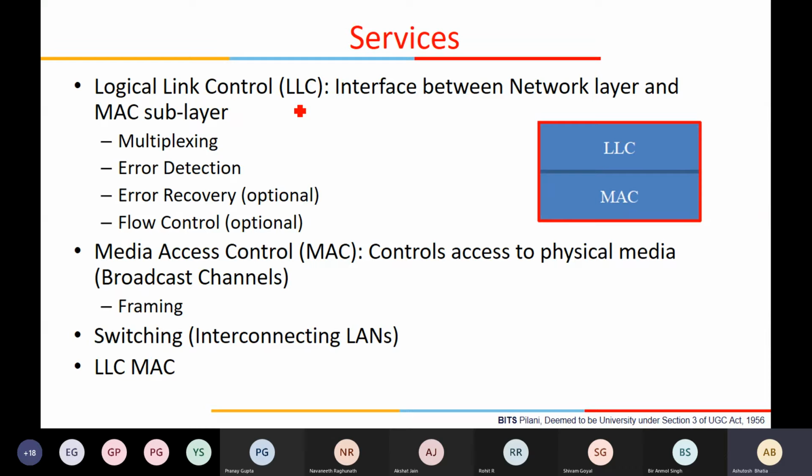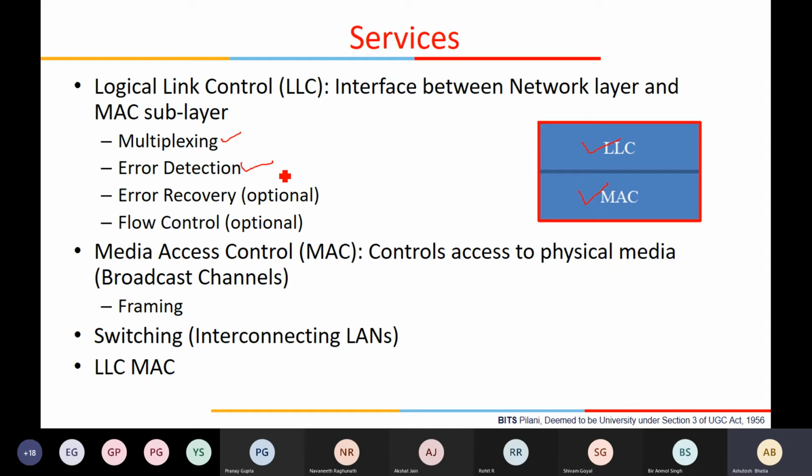So this link layer, or data link layer, can basically be divided into two sublayers. One is link layer control, which provides functionalities like multiplexing and error detection. You know that at the receiver you have to know whether the packet has been lost. Let me put it this way: packets could be lost in routers when you talk about end-to-end transport protocol with delivery process to process. But why are the packets getting lost over the link layer?